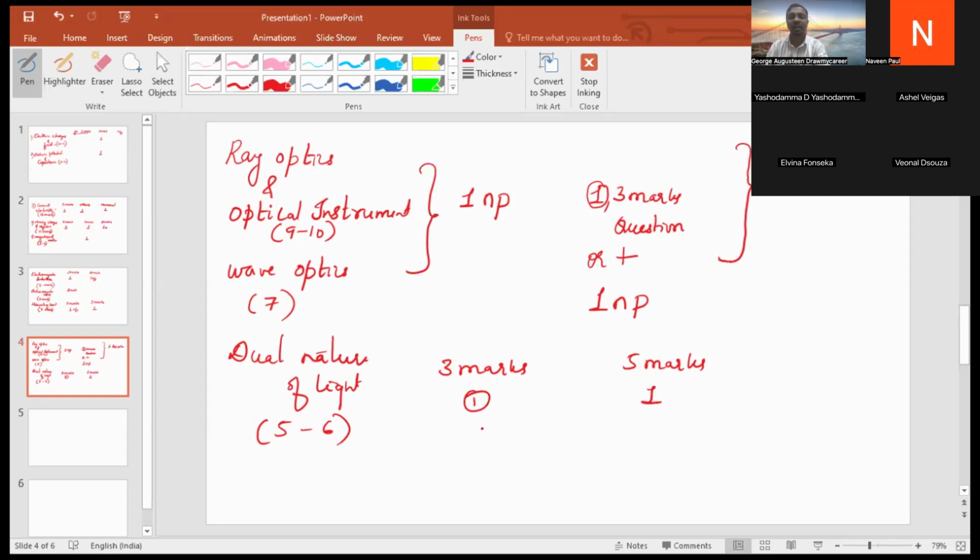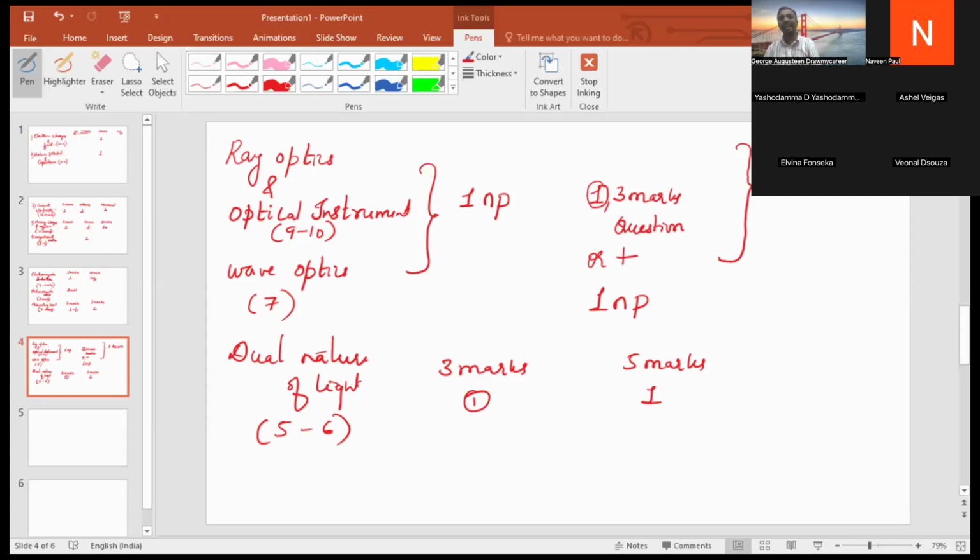There are 5 to 6 points. Study all these points and write them. And for 3 marks, they might ask for Einstein's equation for kinetic energy: write the expression and explain the terms. So these are the probable questions asked from the chapter dual nature of light. This is for 5 to 6 marks.